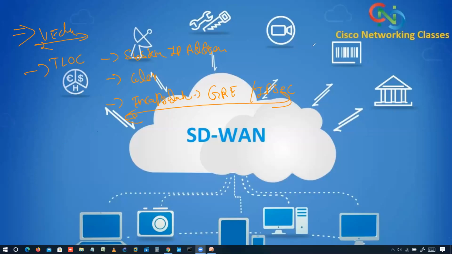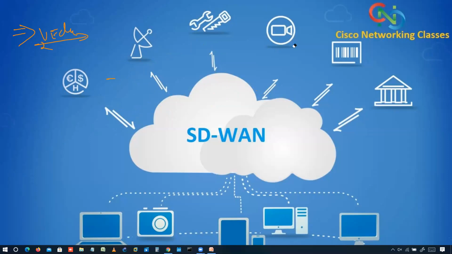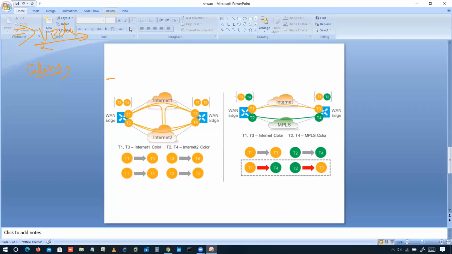Transport locators we have done. Colors. Let me first show you one slide for this one. Okay, here we have the slide right now.